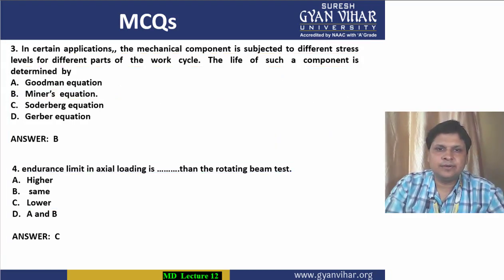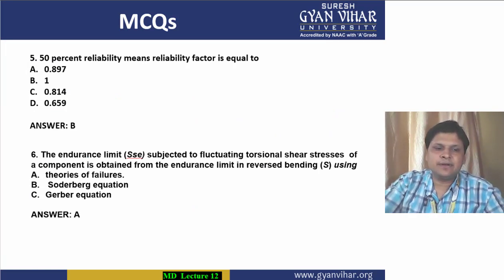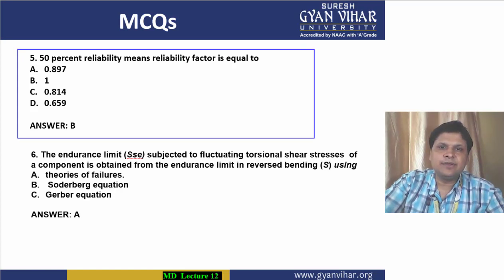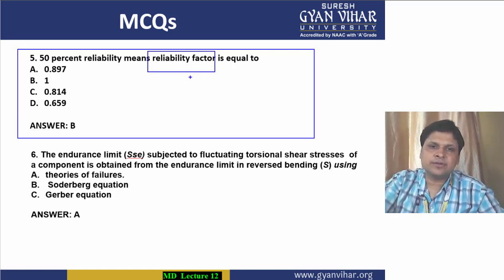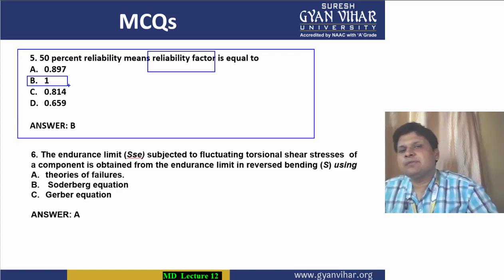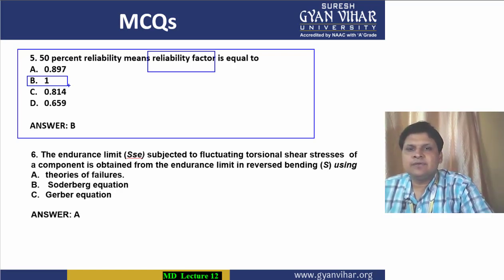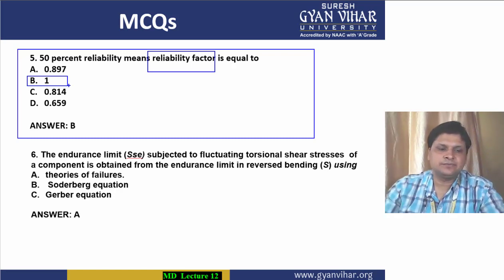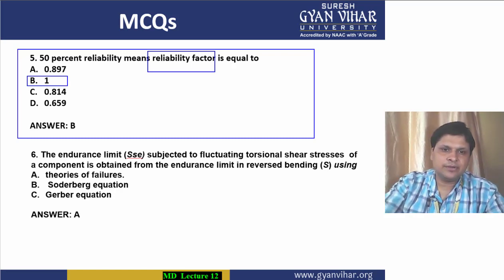Coming to the next MCQ, 50% reliability, question number 5. 50% reliability means that reliability factor. So we all know, we can get its proof also. You will see that in the data book this table is given, that for 50% reliability the reliability factor is always 1. So you should learn it, though it is not always needed to know the reliability factor value for 90% or 70%, but for 50% reliability you should know that its reliability factor is 1.